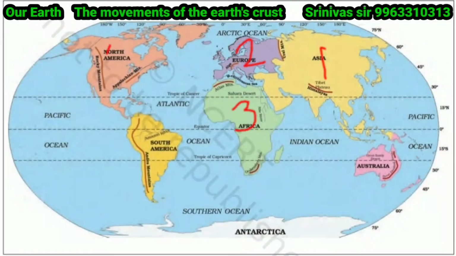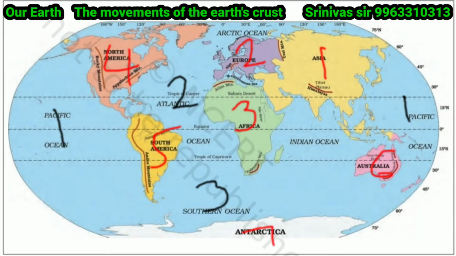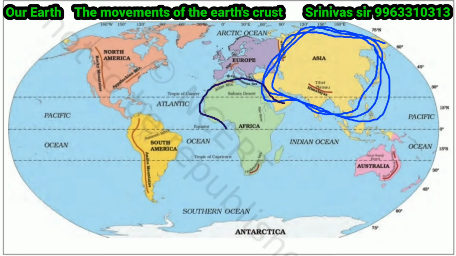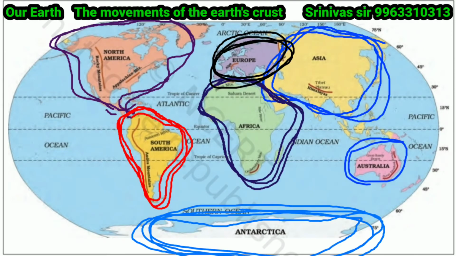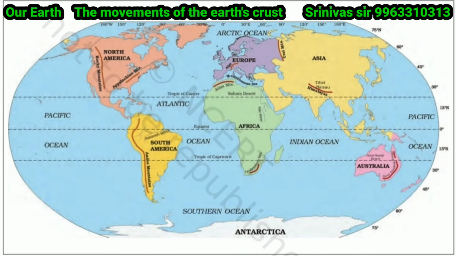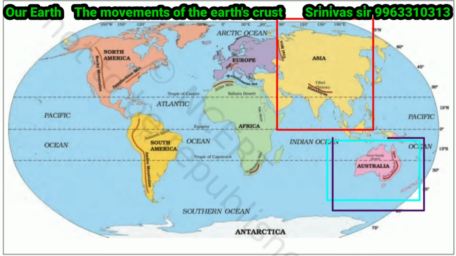We also know that there are 7 continents and 5 major oceans on the earth's surface. The 7 continents are Asia, Africa, North America, South America, Antarctica, Europe and Australia. Asia is the largest continent and Australia is the smallest continent.